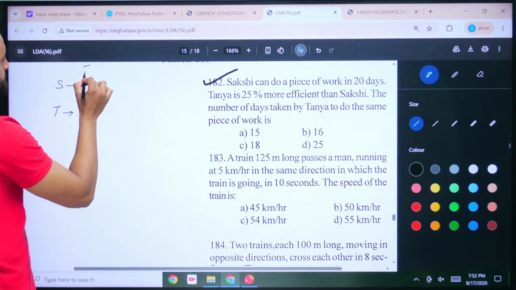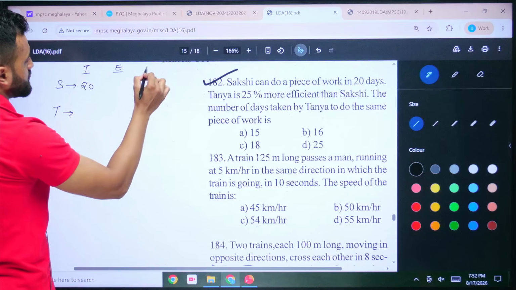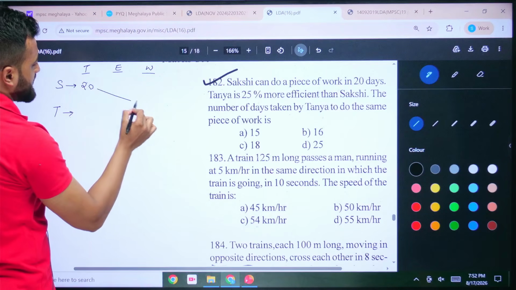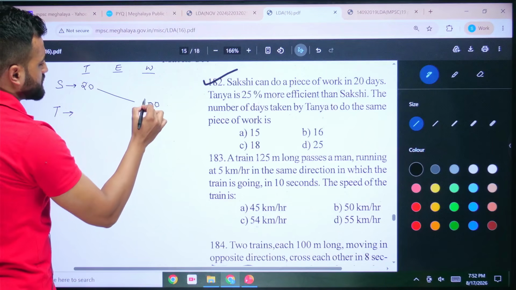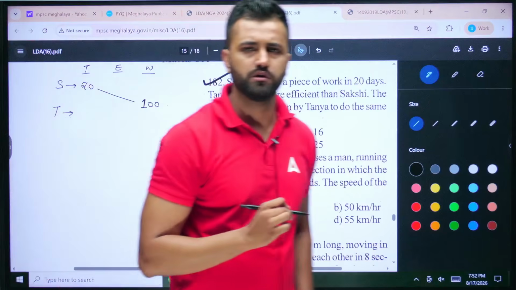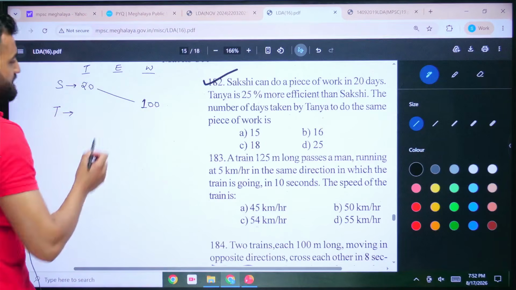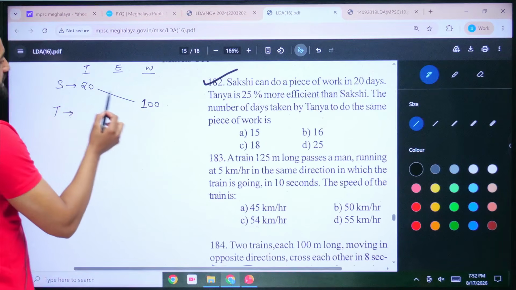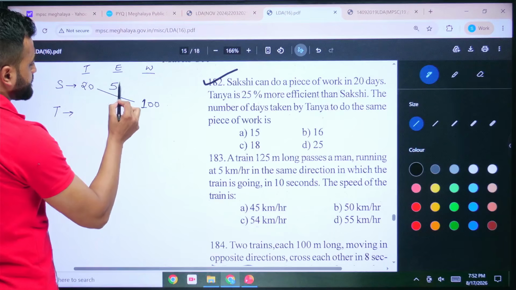We have time, we want efficiency, and we want work. So I take 100 as the LCM. Let me take 100 as the total work. Now they have said, efficiency of Sakshi will be how much? So 20 into 5 is going to be 100.